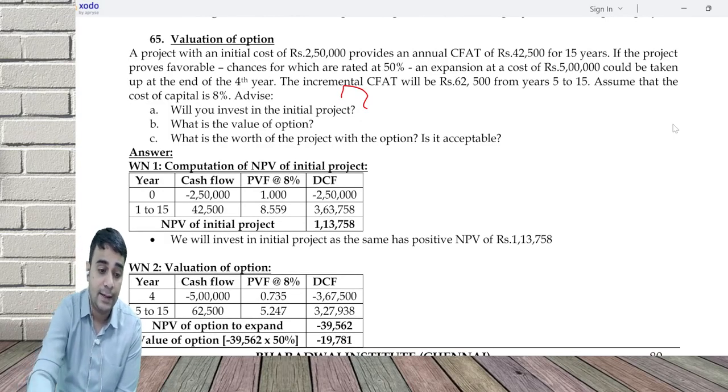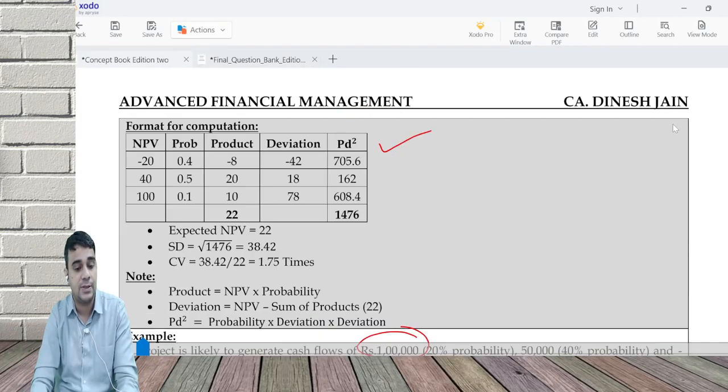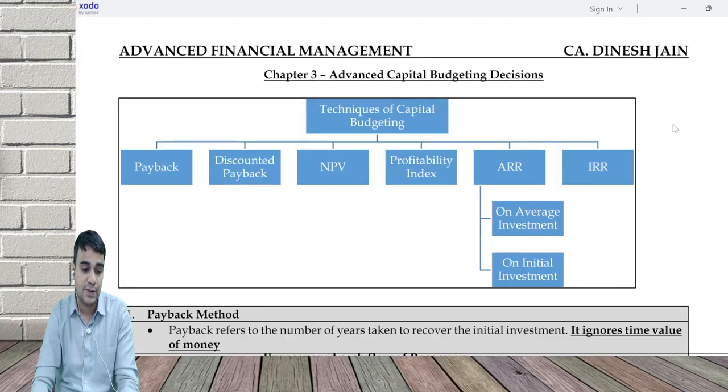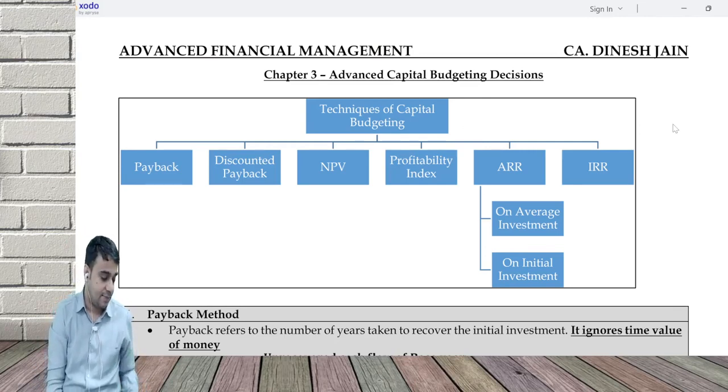I'm kind of done with the entire capital budgeting part. I will quickly summarize them. The entire capital budgeting part, I have gone a little bit slower than my usual speed. So this is a little bit on the slower side. I in fact wanted capital budgeting to get over yesterday itself. It didn't get over. Okay, let's quickly summarize them.